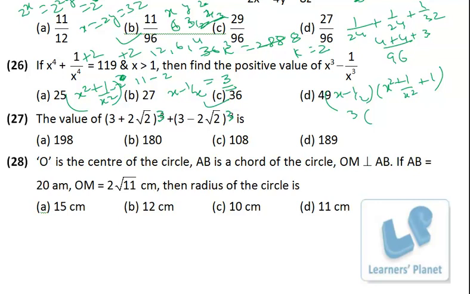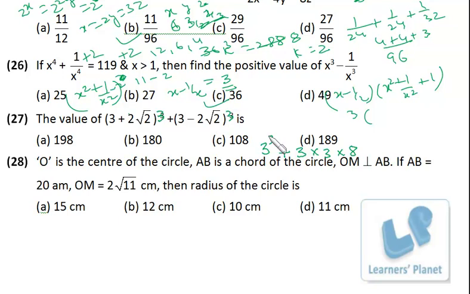So when you expand a plus b whole cube, you will be getting a cube plus 3a square b, but here we will be getting negative 3a square b, that will be cancelled. Then we'll be getting 3ab square. So a is 3, b square is 2 root 2 whole square, that is 4 into 2, 8, and the last term, that is b cube, here we will be getting plus b cube minus b cube, they will be cancelled, right?